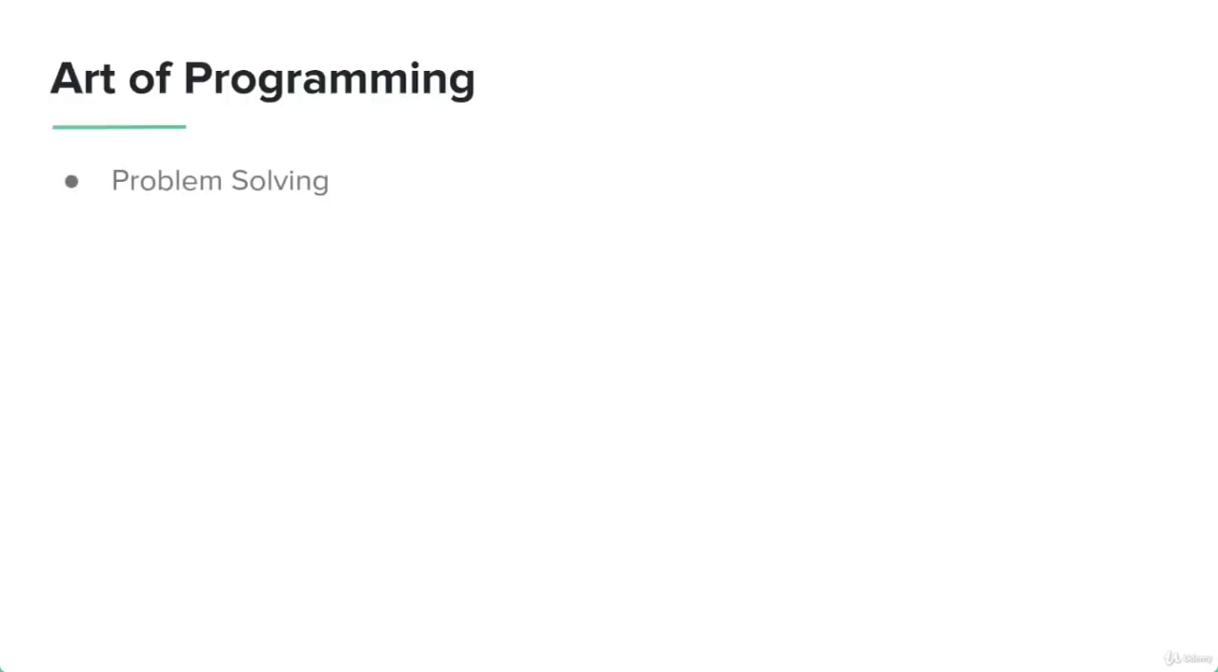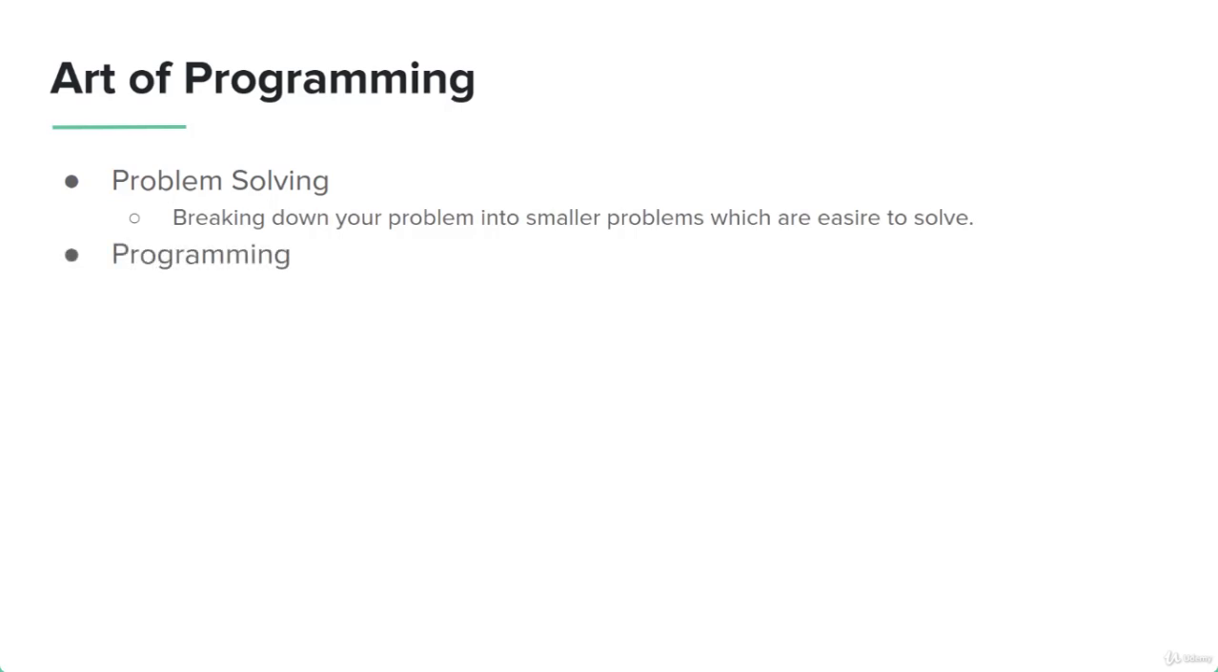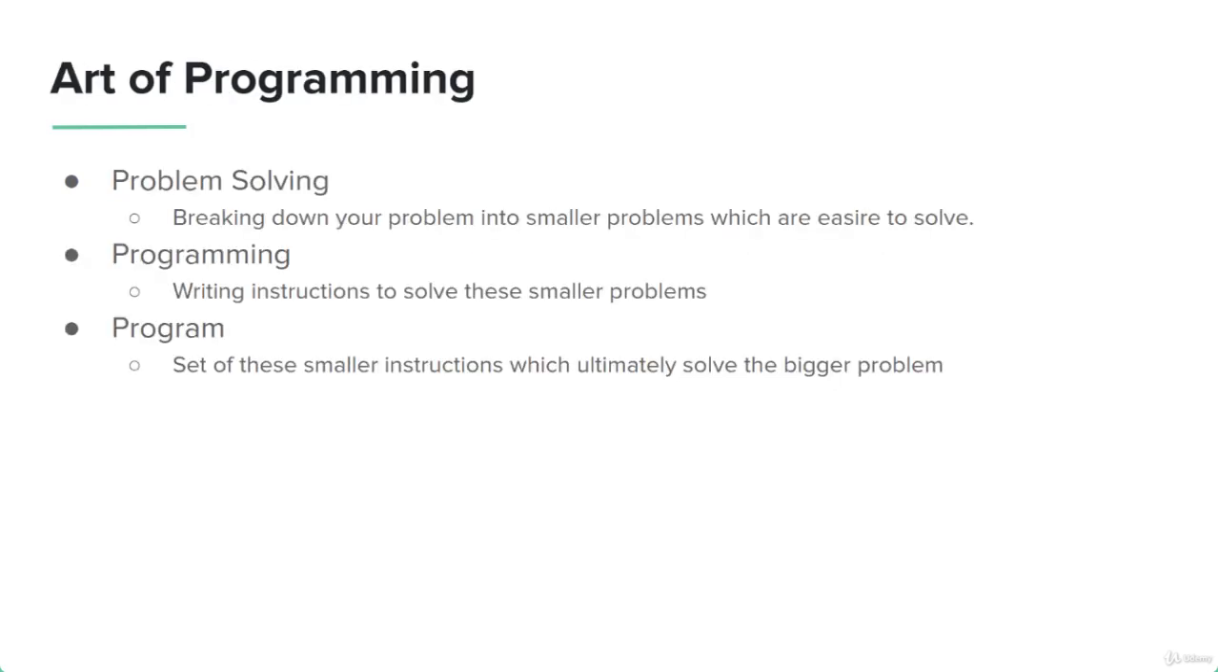So let's talk about the art of programming. The art of programming is basically problem solving. Whenever we want computers to solve our tasks, we are talking about a bigger complex problem. But whenever we solve the problem, we break it down into smaller sets of subproblems, which are comparatively easier to solve. Programming is where we write instructions to solve these smaller problems, which ultimately constitute the bigger problem. A program consists of all these instructions that solve those smaller problems, and then these smaller problems eventually combine into the bigger problem that we were trying to solve.